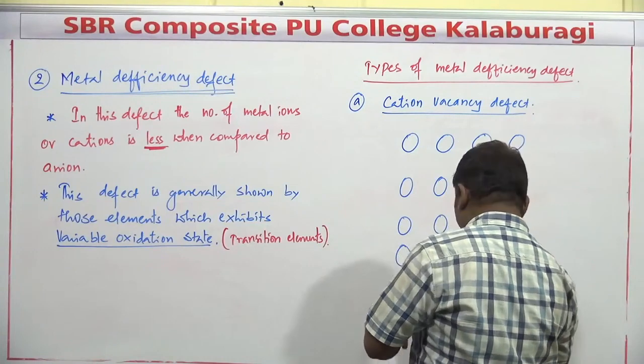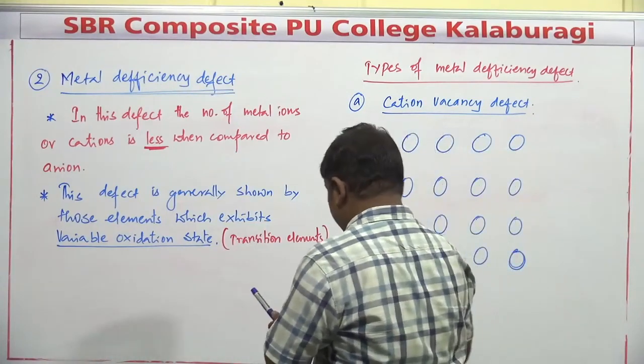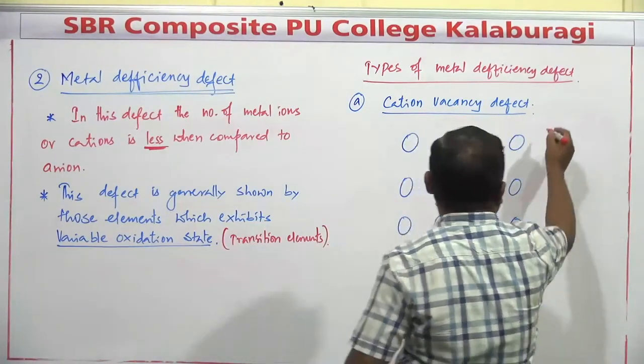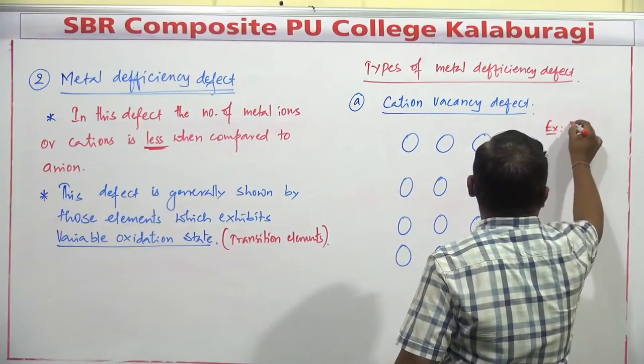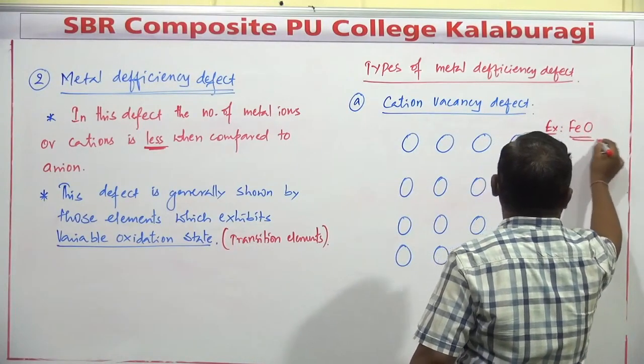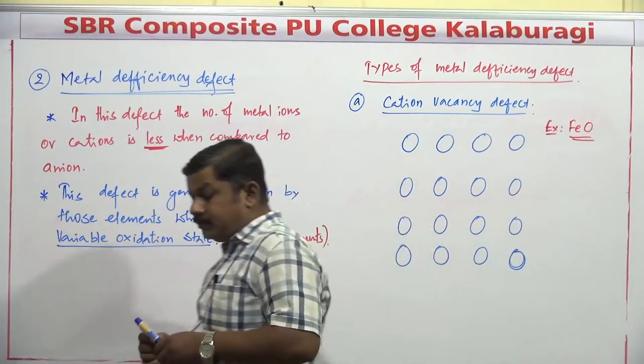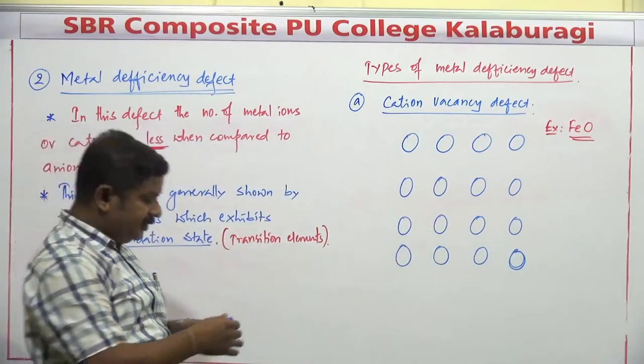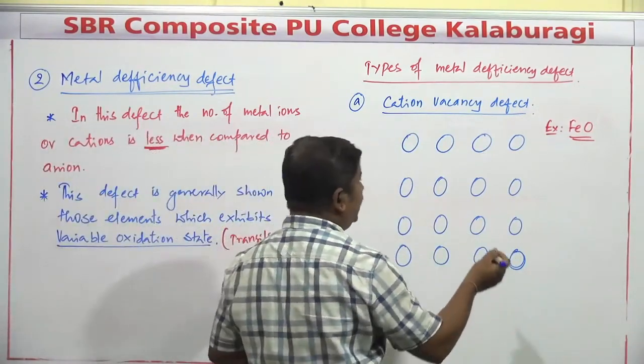You take the example of the compound FeO, iron oxide. FeO is going to be considered here. Any particular compound which exhibits variable oxidation state is considered.